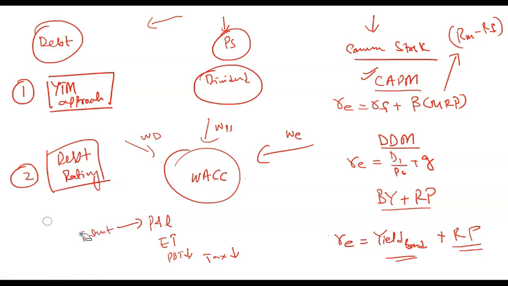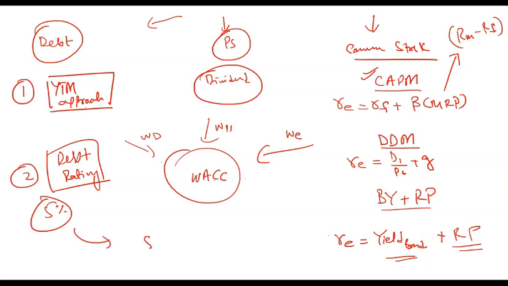So when you are calculating the cost of debt, you take the after tax cost of debt. For example, if the cost of debt comes out to be 5%, you take it as 5 into 1 minus tax rate. So for that you always look at the after tax cost of debt. For example, if the tax rate is 30%, it will be 5 into 0.7.